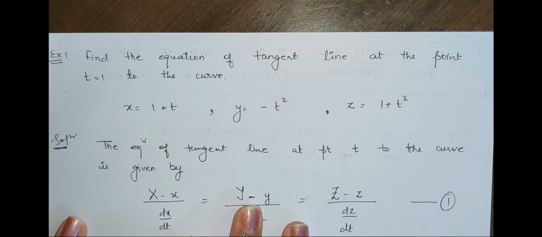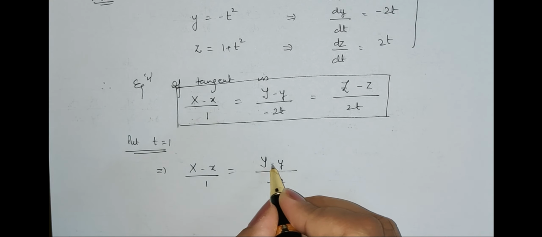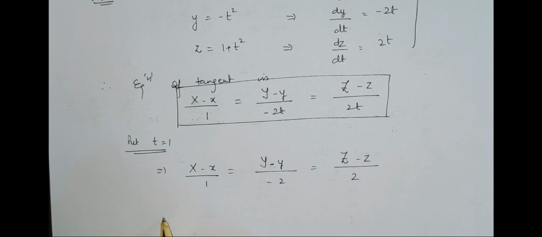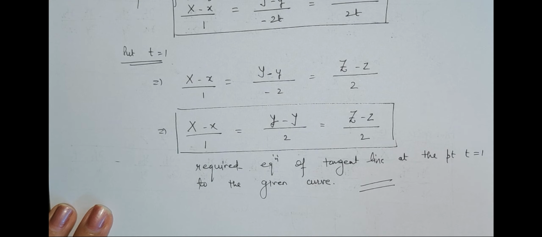But he has asked you to find the equation of tangent at the point t is equals to 1. So what we have to do? We just simply have to put t is equals to 1 over here and just solve it. This implies we have X minus x upon 1, Y minus y upon minus 2, and Z minus z upon 2. So I can rewrite this equation as 2. So this is my curve. So we learned how to find the equation of tangent line with the help of an example. So thank you for the day.